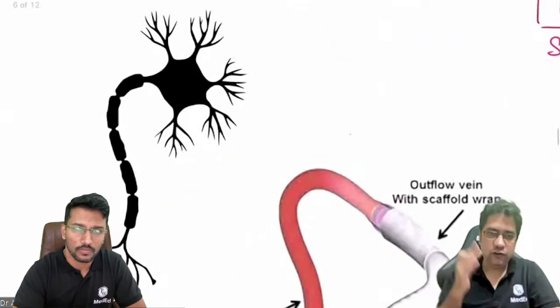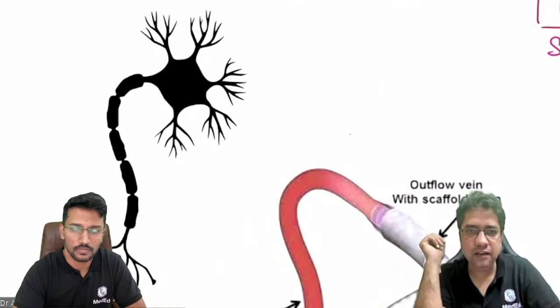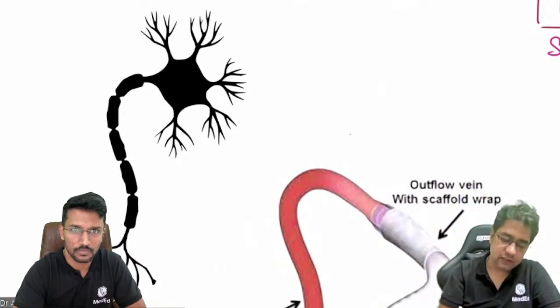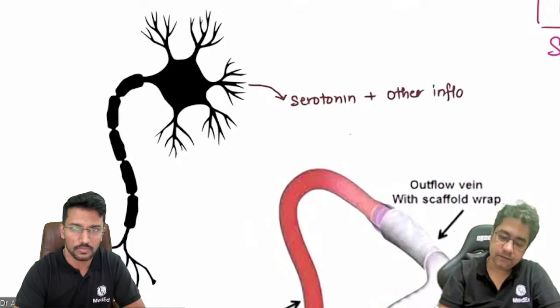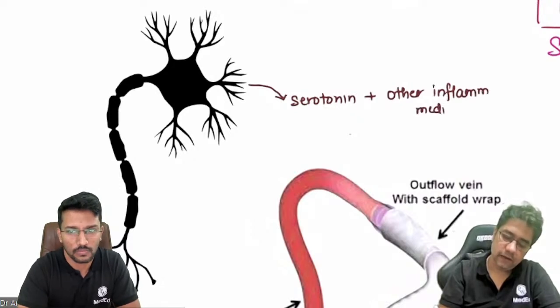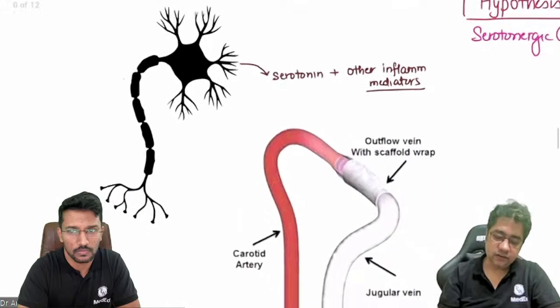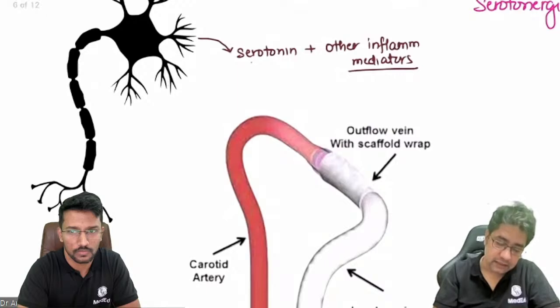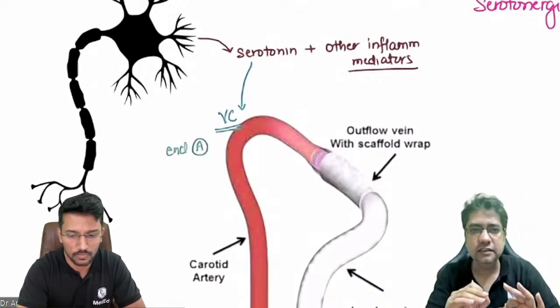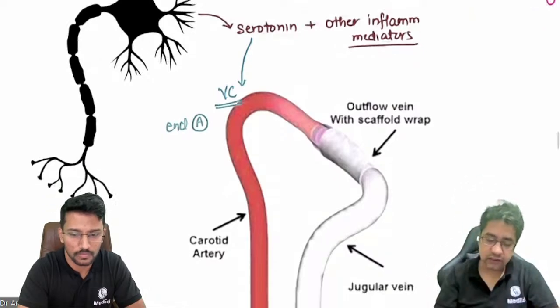So let's say this is a neuron, a neuron around the trigeminal nucleus. What happens? This neuron releases serotonin plus other inflammatory mediators. Now, as it causes release of serotonin and other inflammatory mediators, remember, this serotonin causes vasoconstriction of these end arteries. These small blood vessels which are going to a neuron, it leads to vasoconstriction.